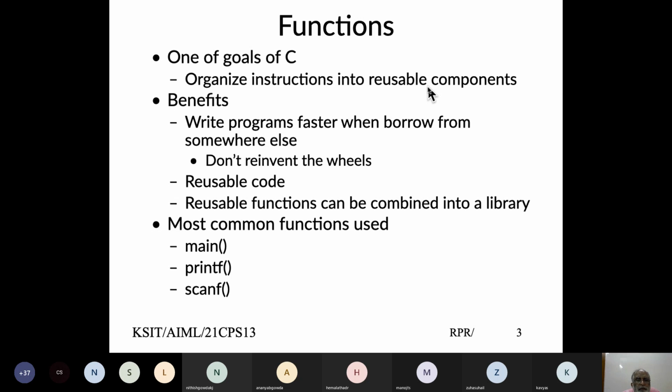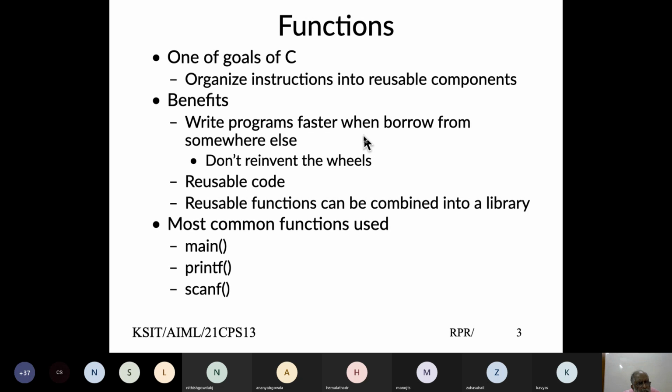So when we write functions, the major benefit we get is because something is already written, we can reuse it, and that makes it a lot easier. Our program writing becomes much faster. And if you have a lot of functions which can be reusable, you can put them into the library, and that is what is called a library.